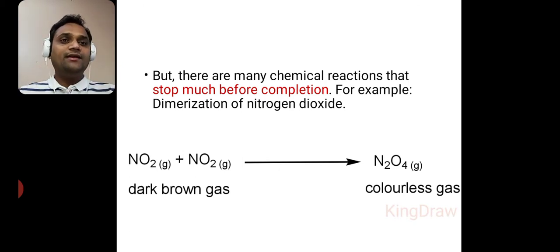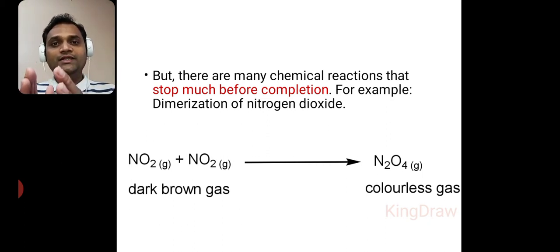But there are many chemical reactions that stop much before completion, for example, dimerization of nitrogen dioxide. In the previous slide we studied that many reactions go to completion. We get products from the reactants and finally we have more product and a very negligible amount of reactant. But on the other hand, there are many chemical reactions that stop much before completion. It means that these reactions do not complete.